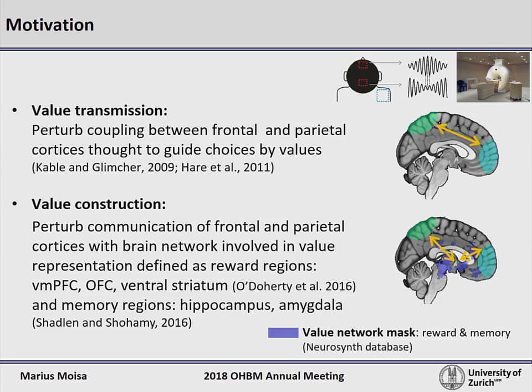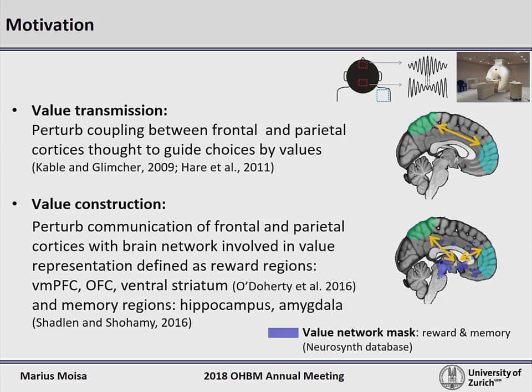This network contains regions that exhibit high activity with the reward, for example, ventral striatum or VMPFC, as well as memory networks that encode memory samples of previous experiences with the food stimuli, such as hippocampus.